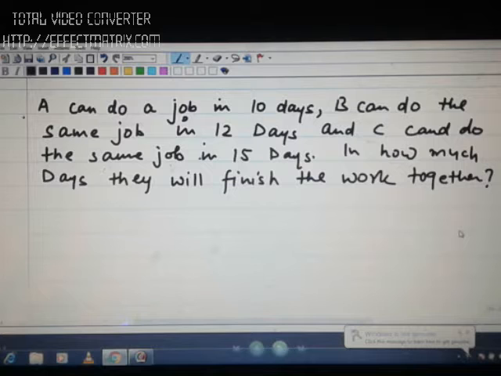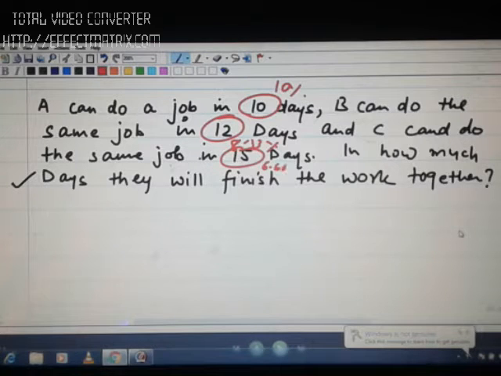Wonderful. Getting the answer? While you finish the question, actually the answer will be on your fingertips. If you apply the percentage approach, you will say 10%, 8.33%, then 6.66%. You will say 25% is 1 day's work, so the answer is 4 days. And you will understand why I was focusing more on the percentage approach. Apply any other approach, fractional approach, LCM approach. That cannot give you the answer faster than this. Not at all. Correct? So that's why this understanding of percentage to fraction is very important.